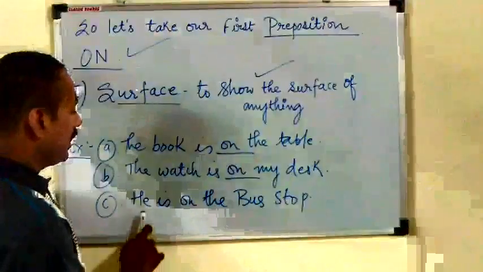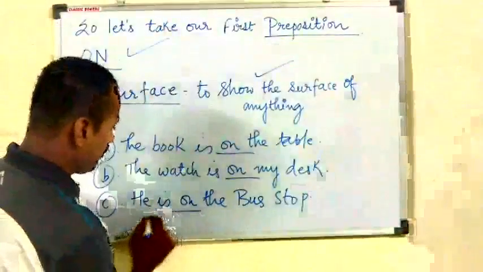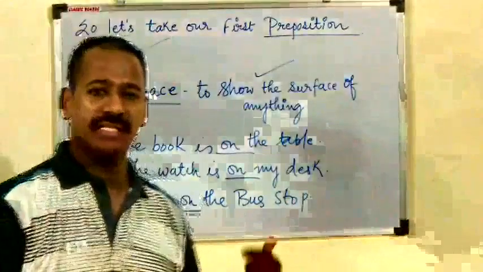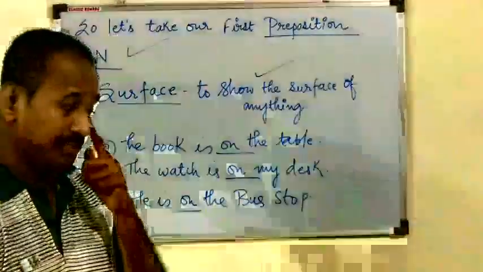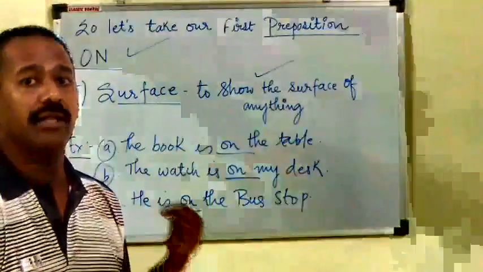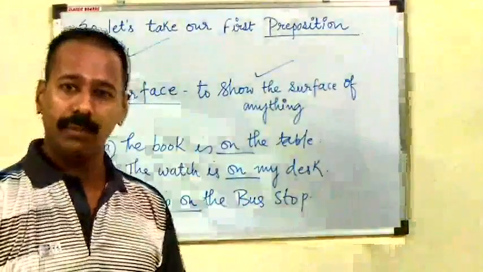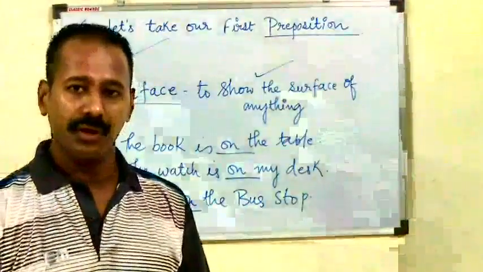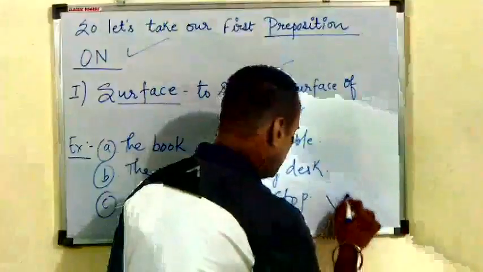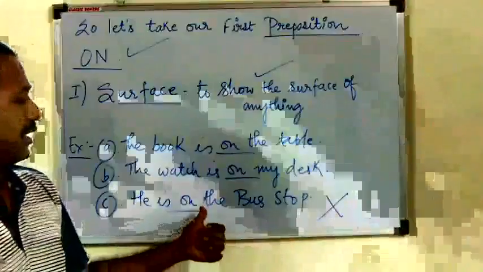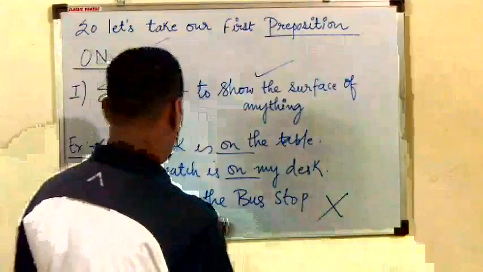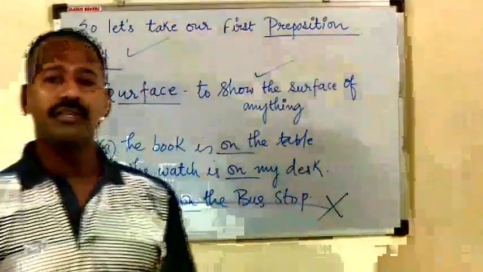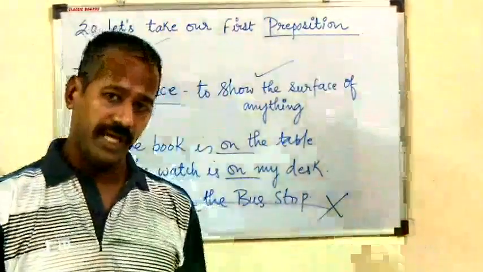Another example, he is on the bus stop. First of all, you tell me whether this sentence is written correct or wrong. Am I saying correct? No. This sentence is totally wrong. He is on the bus stop. क्या वो bus stop के ऊपर चढ़ गया है?